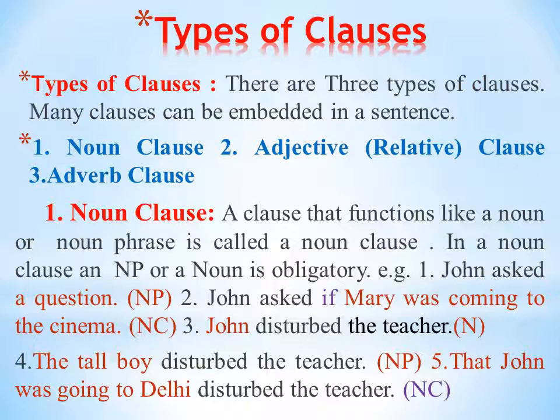That John was going to Delhi disturbed the teacher. That John was going to Delhi is a noun clause. But that John was going to Delhi, this is a dependent clause. Okay. In this way, this is a noun clause.